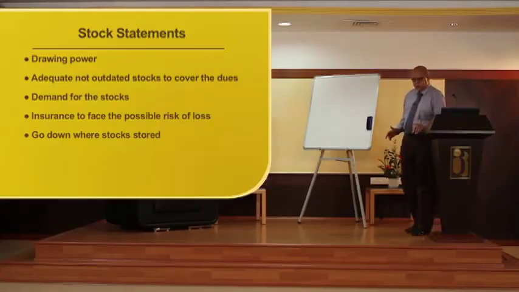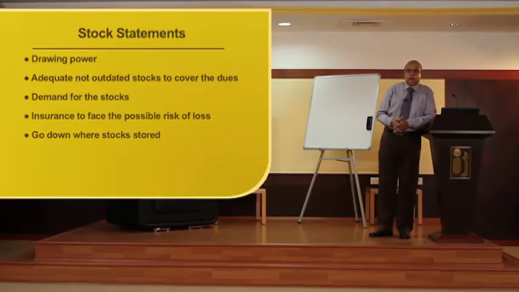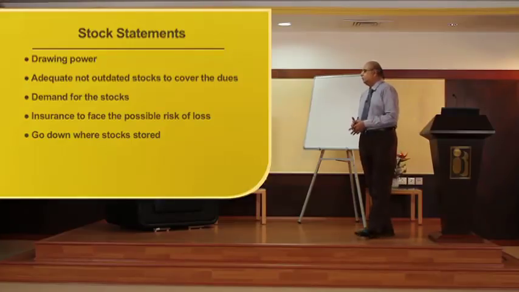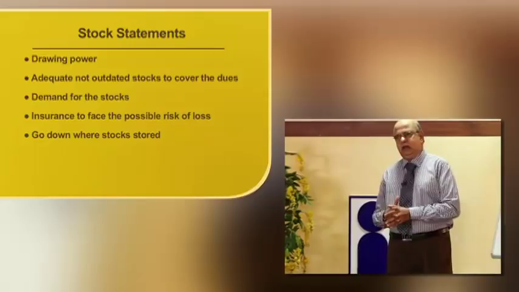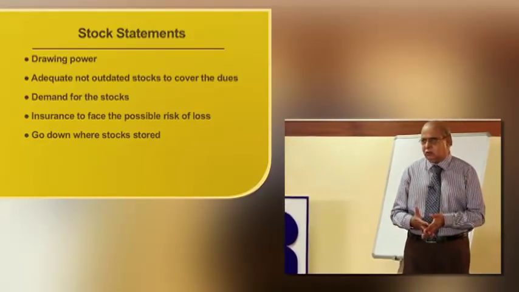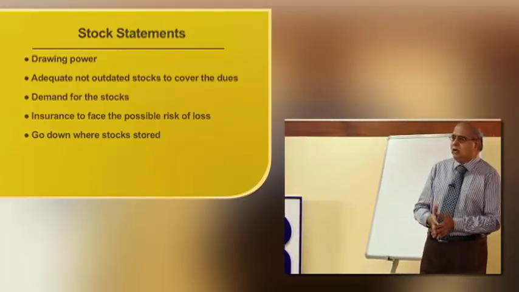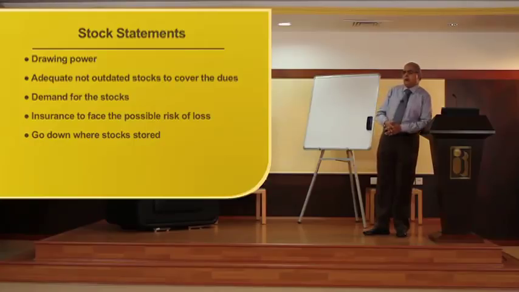Stock statements: when manufacturing is involved, the goods are going to be under the possession of the borrower, the manufacturer. It is left with them under trust and belief. So, to check whether the goods are available, being manufactured or being sold at regular intervals, stock statements are required to be obtained, and the decision has to be taken, and they will have to conduct inspection at irregular intervals.